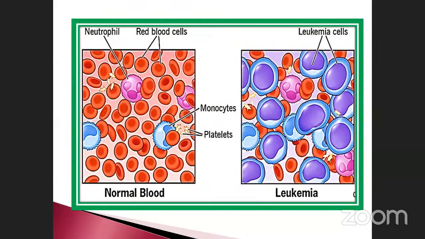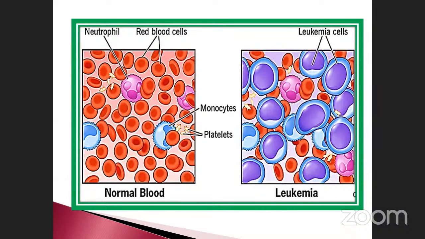See here, these are the normal blood cells. You already know about normal blood cells. This is RBC, this is WBC. Here they have shown a neutrophil structure, and likewise there are many others. These are the platelets, and monocytes are also present. When it undergoes a mutation process, see here, these are the leukemia cells present in the blood. Count them: the number of cells is more than the normal RBC or WBC. That condition is called leukemia, otherwise called blood cancer.